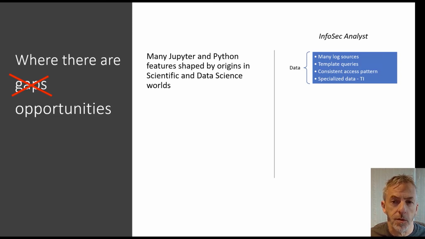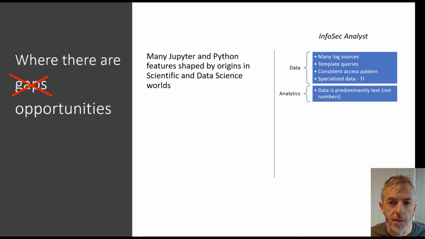They also need to access specialized data such as threat intelligence, geolocation information for IP addresses, analytics. Data in the InfoSec world is predominantly text rather than numbers. So this does mean that many machine learning model examples, which rely primarily on numeric information, are not always very applicable to InfoSec.